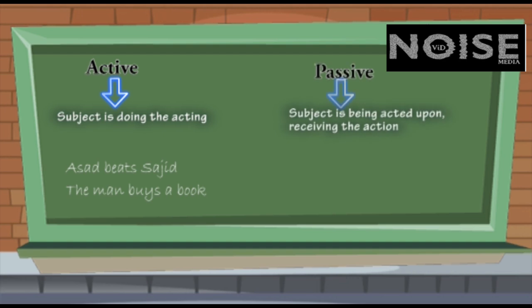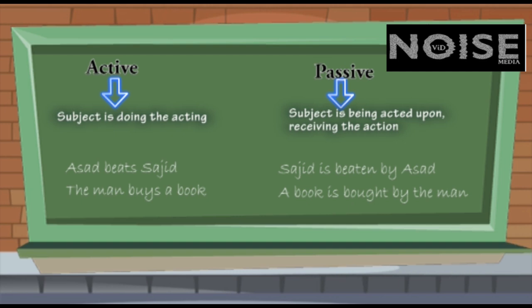On the other hand, a verb is in the passive voice when its form shows that something is done to the person or thing denoted by the subject. The passive voice is called passive voice because a person or thing denoted by the subject is not active but passive and suffers or receives some action. For example, Sajid is beaten by Asad. A book is bought by the man.